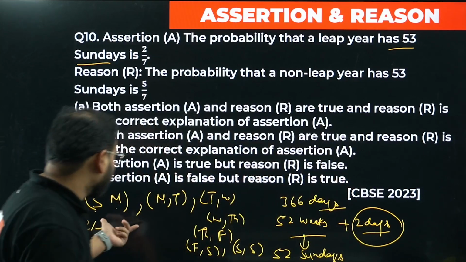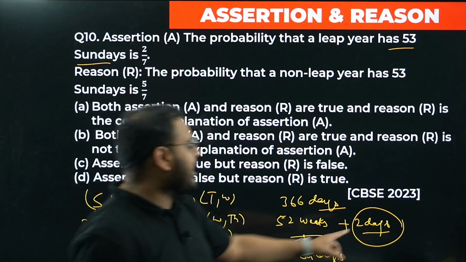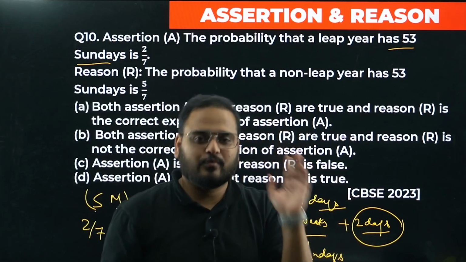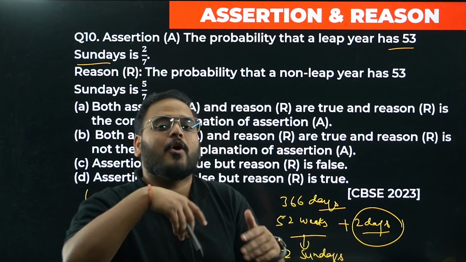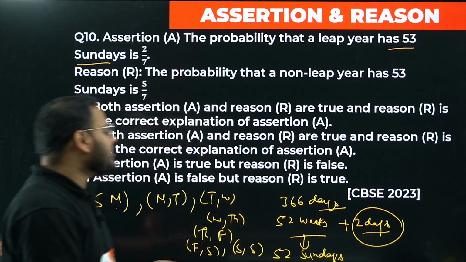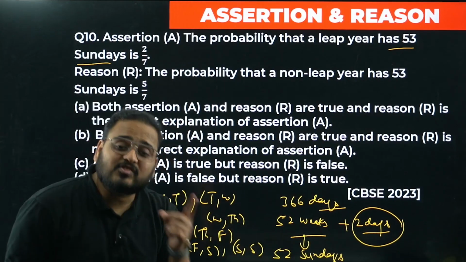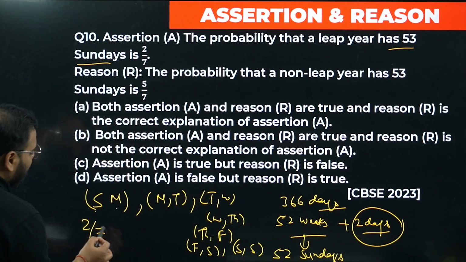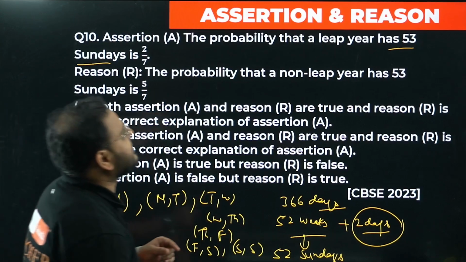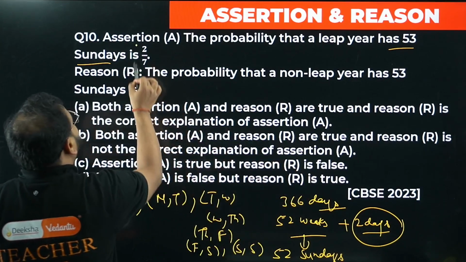I'm not getting 2 extra Sundays. Can it be Sunday, Sunday? Can you have back-to-back Sundays? You can't, right? So the days have to be Sunday and Monday, or Saturday and Sunday. Only in these 2 situations do we get an extra Sunday. So for an extra Sunday, the chance is 2 by 7. What have they given? 2 by 7. That's correct.